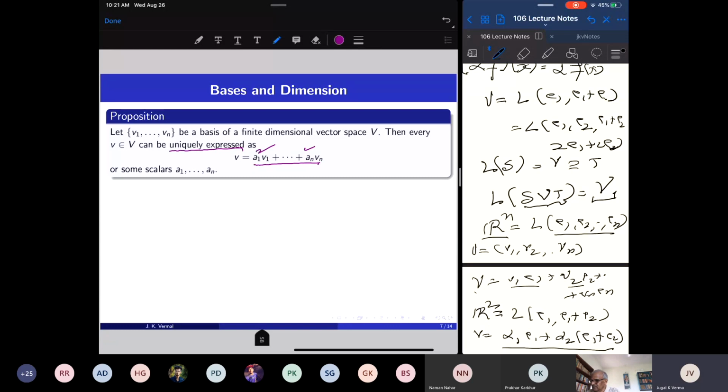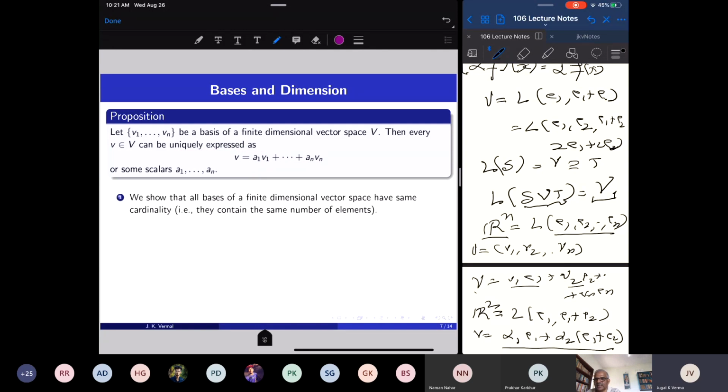So let us prove this fact. We show that all bases of a finite dimensional vector space have the same cardinality. They contain the same number of elements.